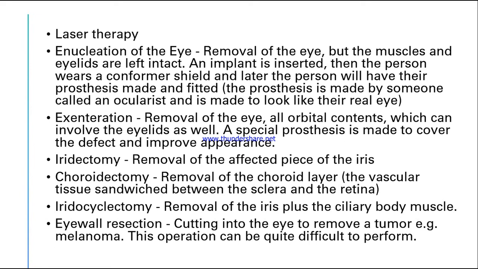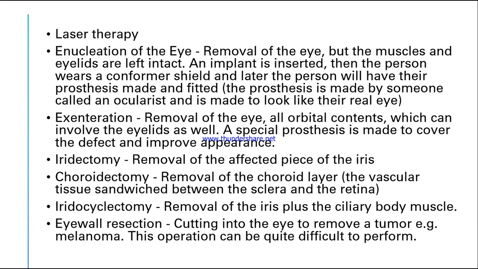We will implant it, and then the person will have to wear an eye shield, so as to prevent any complication and to make sure that the eye prosthesis is fitted properly inside the eye. So an eye prosthesis or eye implantation can be done.